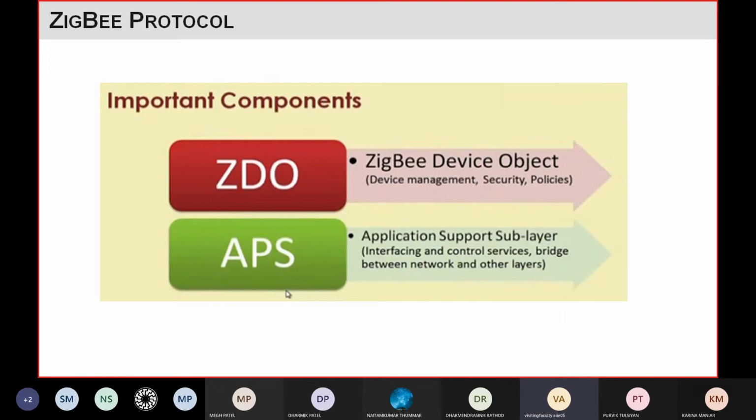The function of the ZigBee device object is tasks like device management, providing security, and making the policies for security and device management. The function of the application support sublayer is interfacing and controlling service, to provide interfacing between the devices. It will provide the bridge between the network and the other layers. So these are the functions of APS.